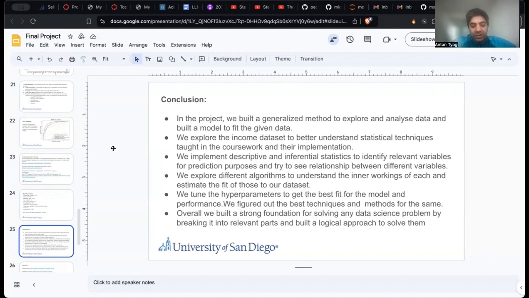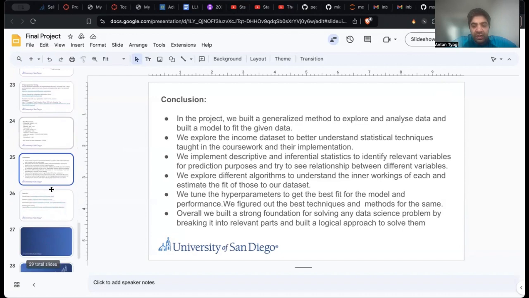We explored different algorithms to figure out which works best. Since there is a no free lunch theorem, we have to try out multiple algorithms to get the best one for our dataset. We then tuned the hyperparameters to get the best fit for the model and performance, and we also explored different hyperparameter tuning techniques. Based on the exercise, we built a strong foundation and an approach which can be used to tackle any data science problem, breaking it into relevant parts and then building a logical framework to solve them. All right, that's all.